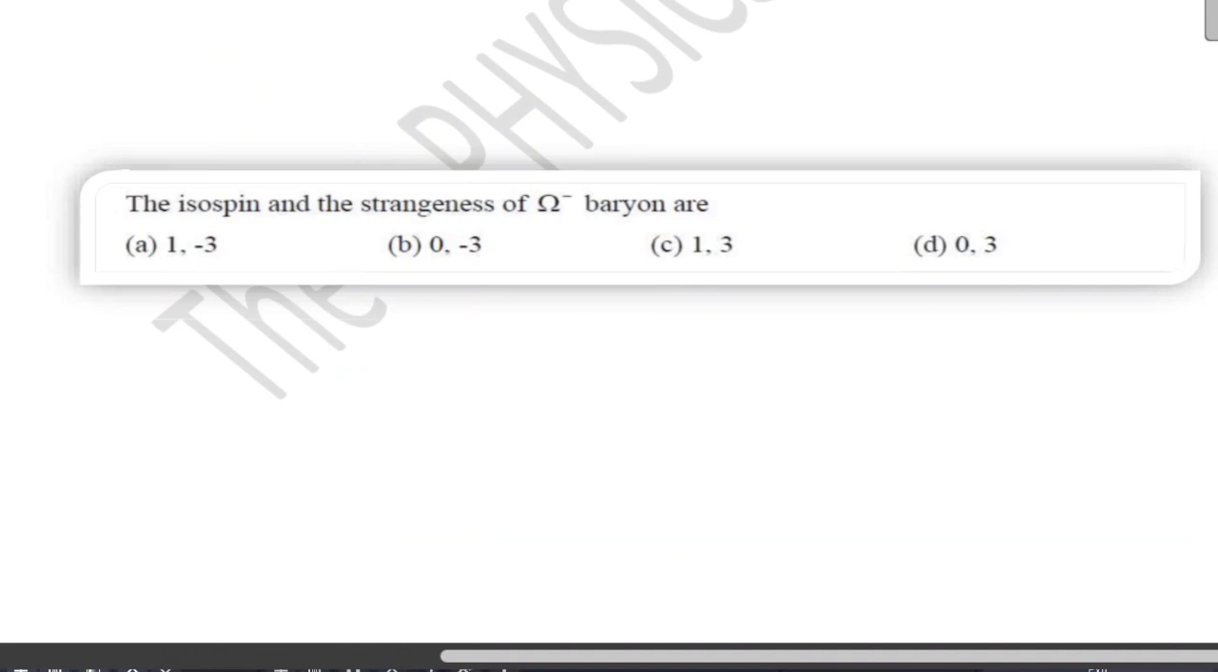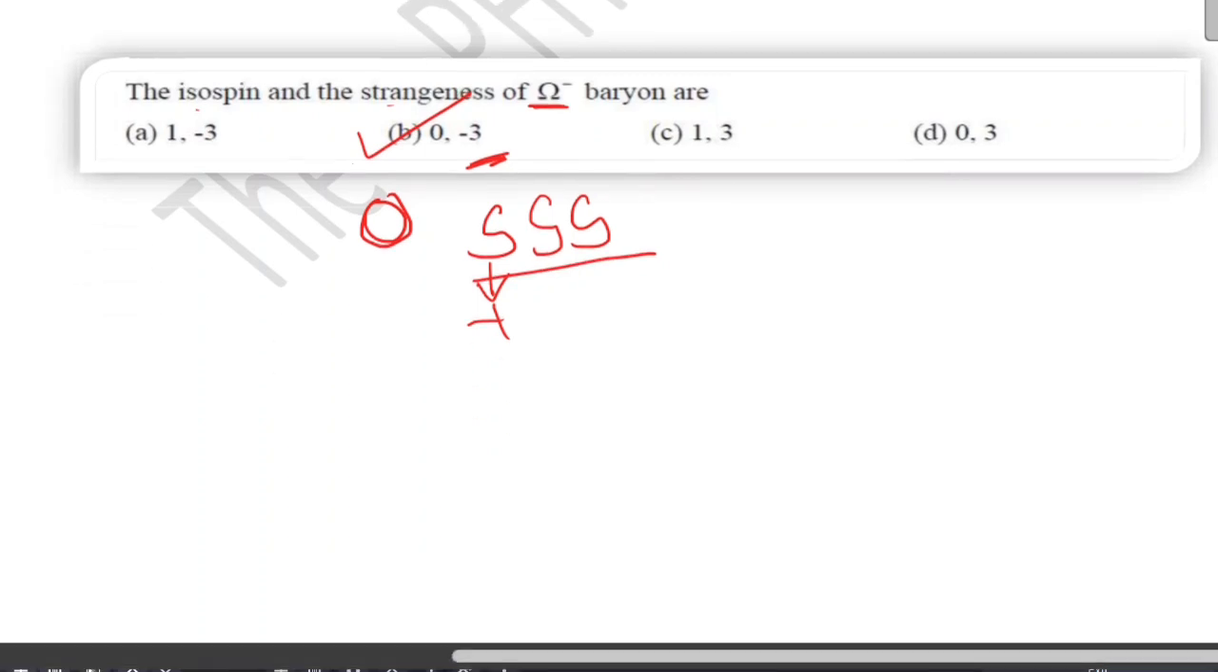Okay, next. There are some questions from the GATE exam. This is the first question. The isospin and strangeness of omega baryon are. We know there is no multiplet of omega baryon, so the isospin will be 0. And for strangeness, we know omega baryon has the quark combination of sss, and for each s there will be strangeness of -1, so there will be a total of -3. So isospin 0 and strangeness -3. So your correct option is option B.